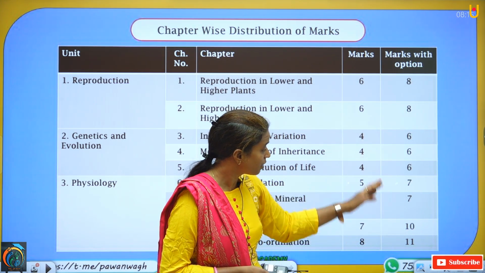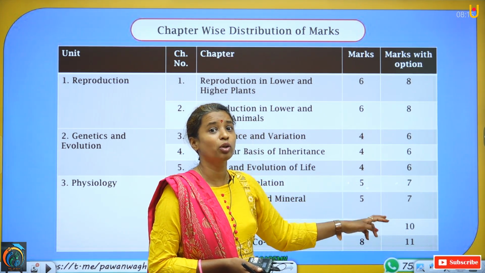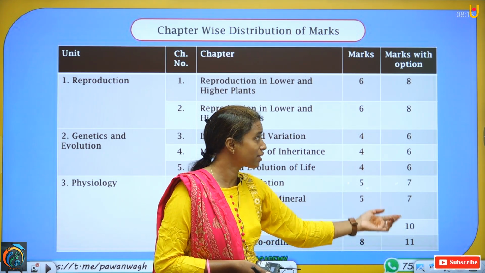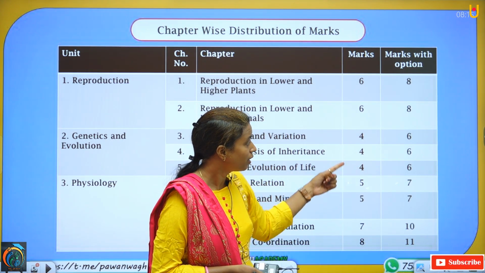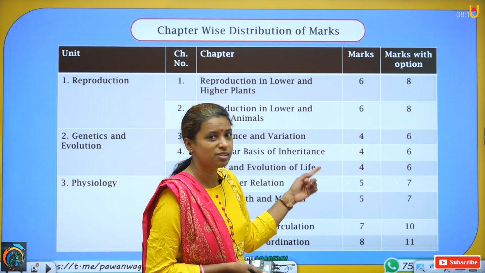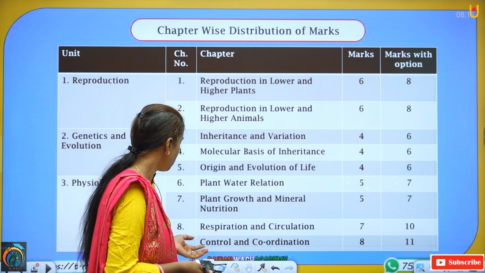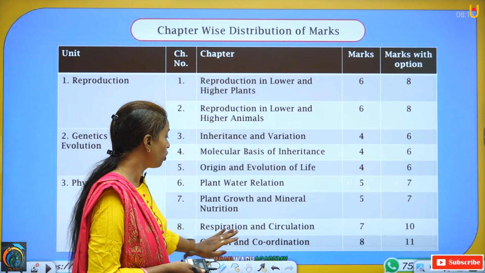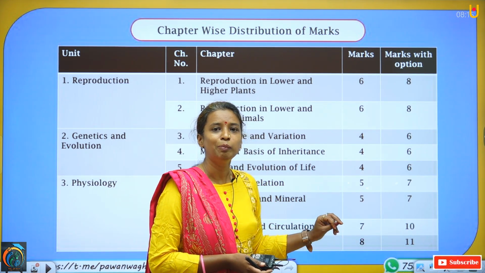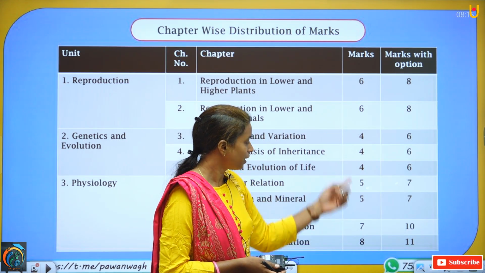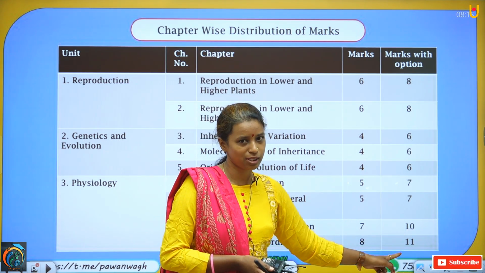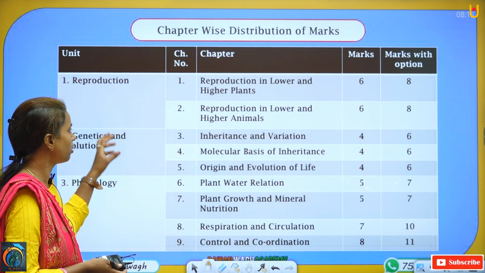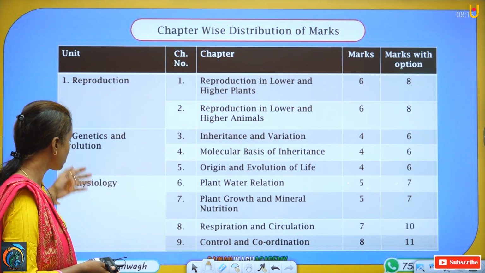So, see, it is the major topic. Its maximum marks are more as compared to other topics which you are able to see on this slide. And now, in chapter number 9 from the physiology unit, control and coordination, again it is a major topic. That's why it has minimum marks 8 and maximum marks 11. In this way, the distribution of marks has taken place in these 3 topics.